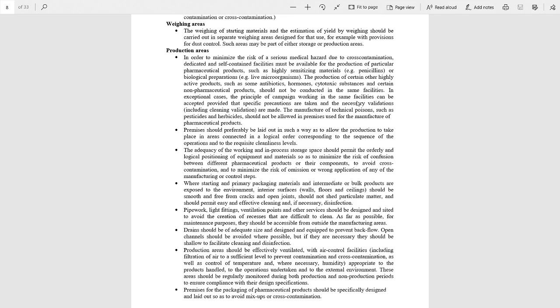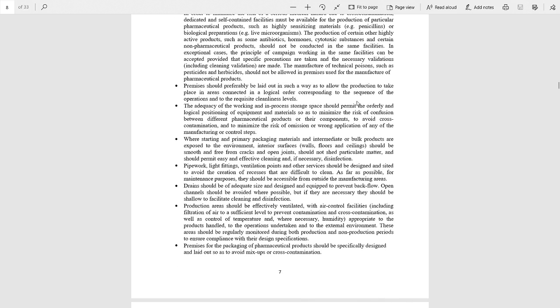The interior surfaces should be smooth and free from the cracks. Pipework, light fittings, ventilation points, and other services should be designed and sited to avoid the creation of recesses. Drains should be of adequate size and designed and equipped to prevent the backflow. Production areas should be effectively ventilated. Premises for the packaging of pharmaceutical products should be specifically designed.